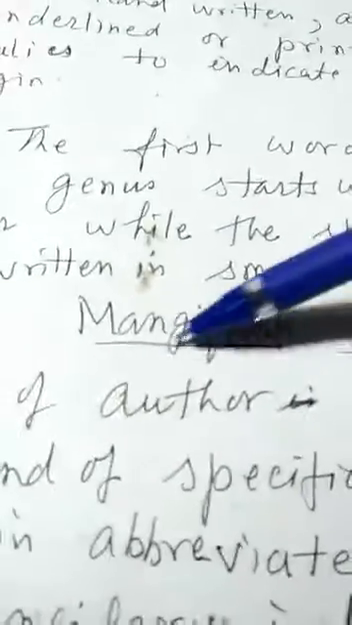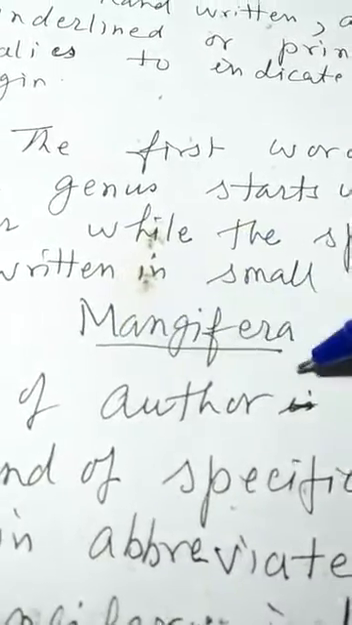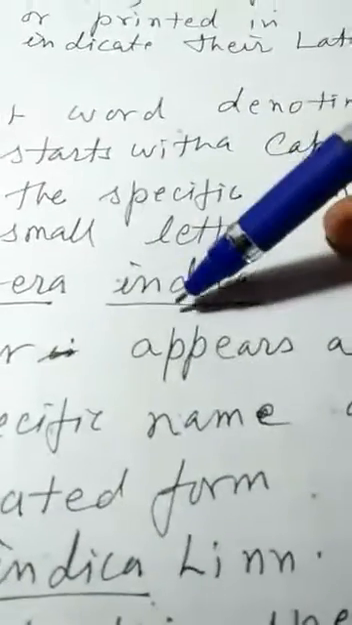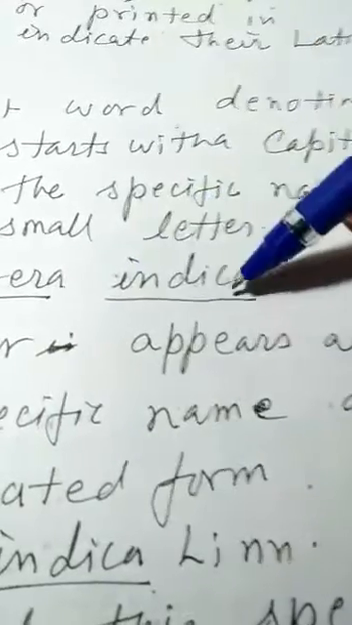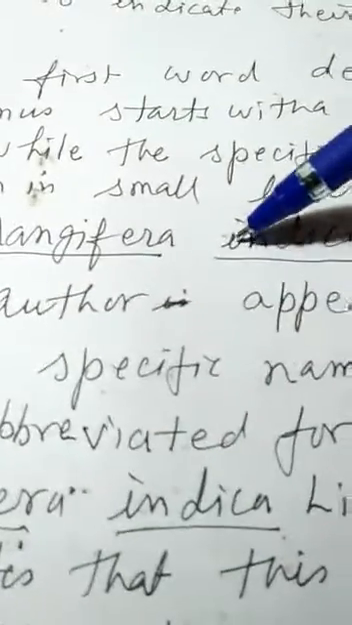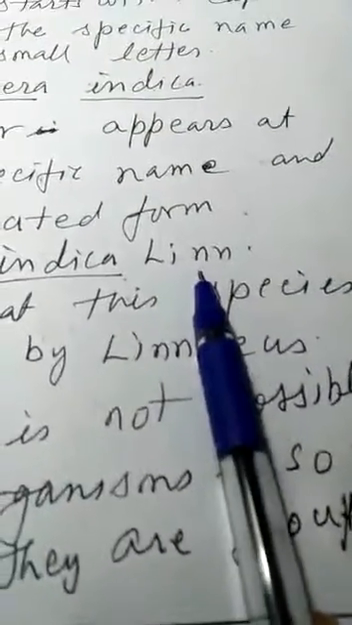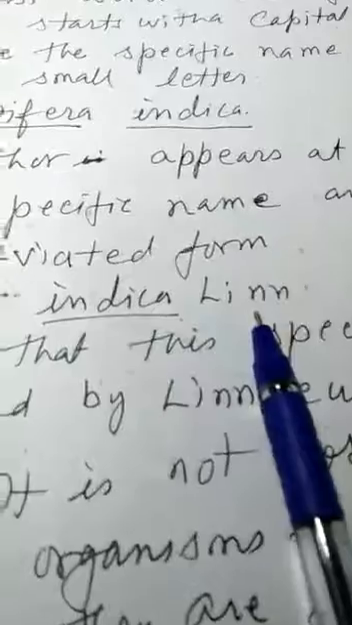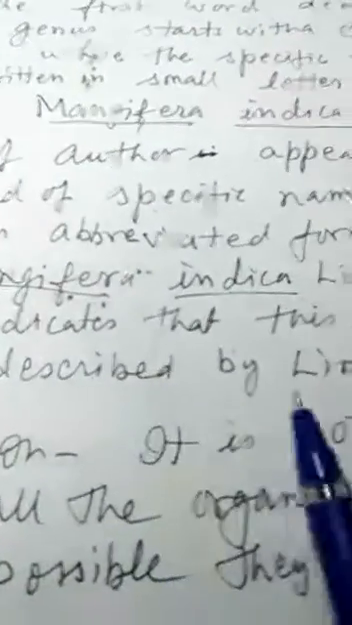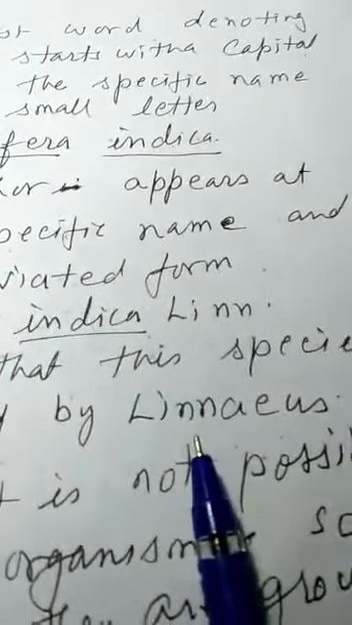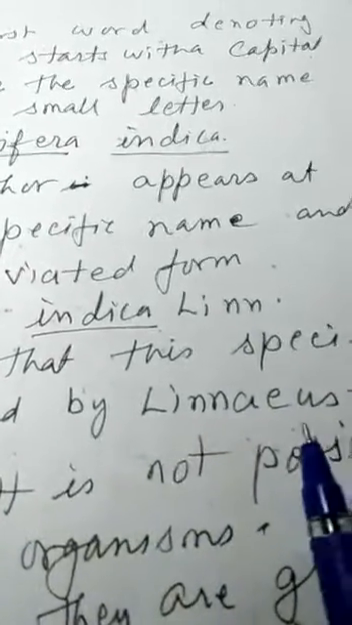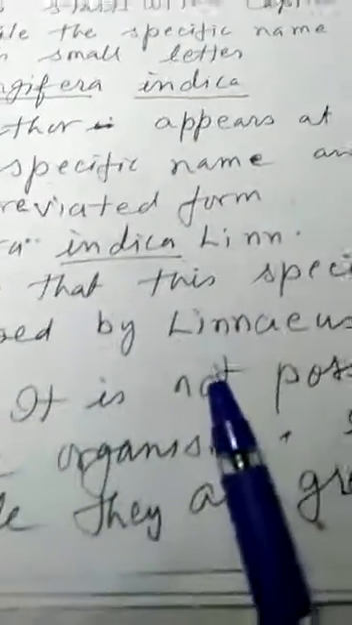Fourth rule, the first word denoting the generic name should always be written with a capital letter. So in Mangifera, M is capital, and the second word, the specific name, is written in small letters, that is indica, with i small. Sometimes the author's name also appears at the end of the scientific name, that is Mangifera indica Linn. Linn tells us the name of the scientist who gave the name to this species. Linn means Linnaeus. It was Carolus Linnaeus who gave this name to Mangifera indica.